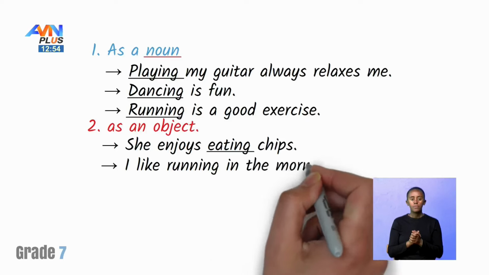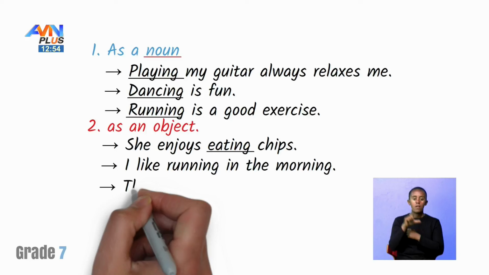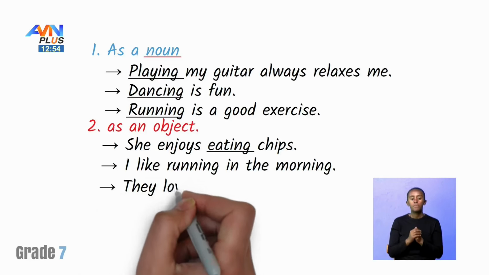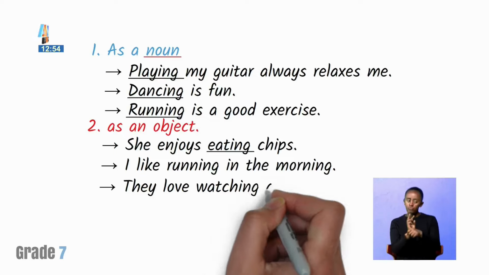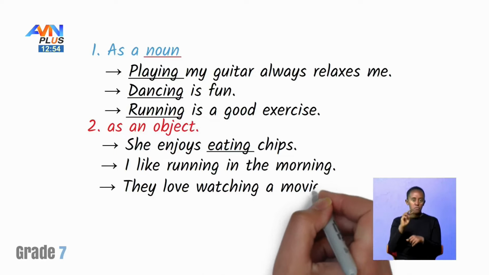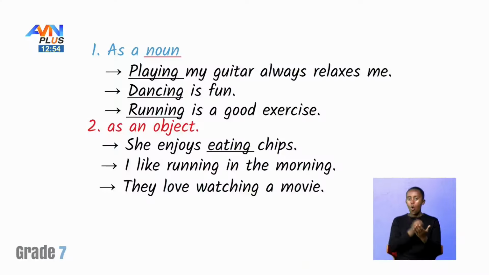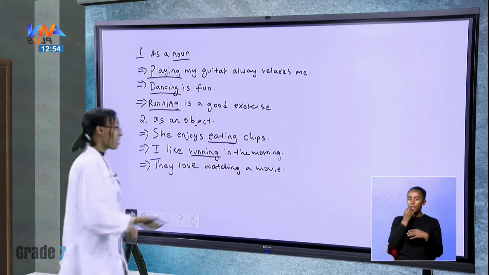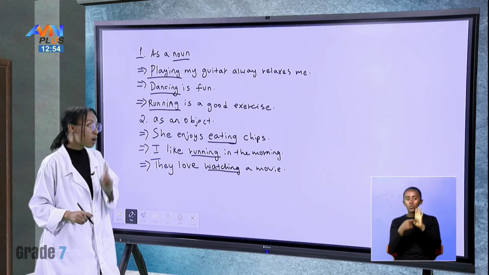They love watching a movie. All of them are here as objects. I like running. She enjoys eating. They love watching. So here it is shown as an object.